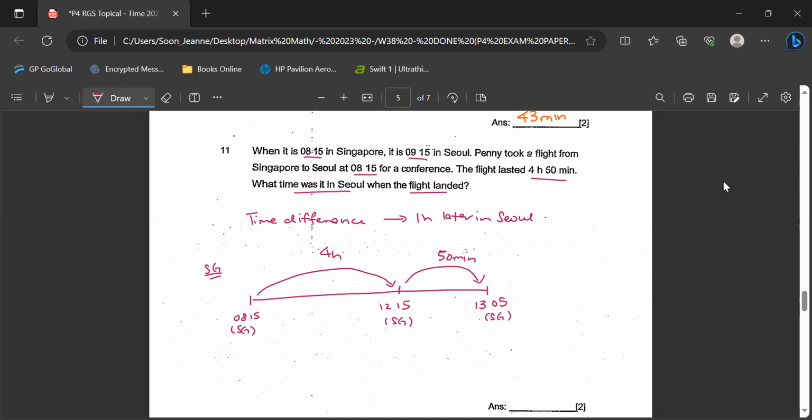So this is SG timing from Singapore to Seoul. I want to know the time she landed in Seoul. Don't forget, in Seoul, it is actually 1 hour later than the SG timing. So Seoul timing, it would be 13:05 plus 1 hour later, which is 14:05. This is your answer. Okay, that is the answer for question 11. Okay, moving on to question 12.